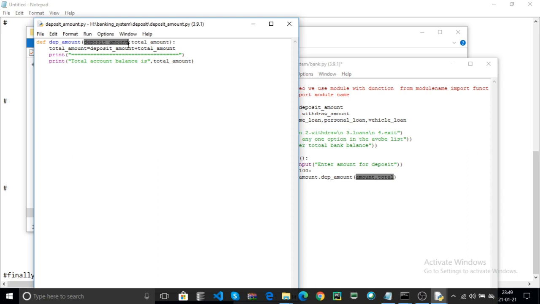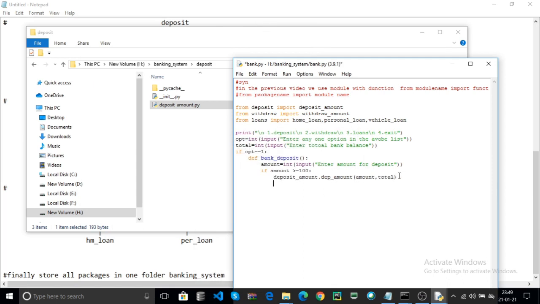The deposit amount argument is replaced by amount, and the total amount is replaced by total. That means your deposit amount and total amount are added, the value is updated into the total amount of your bank account, and the total balance is displayed.